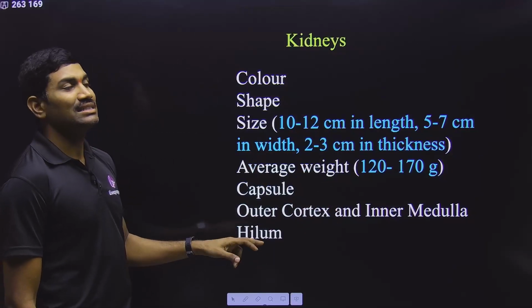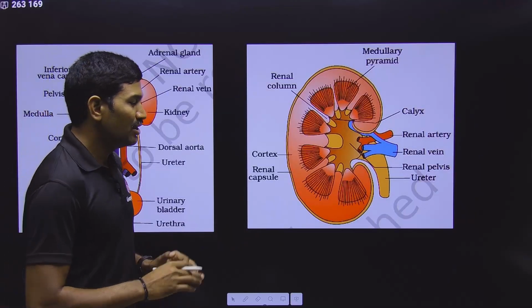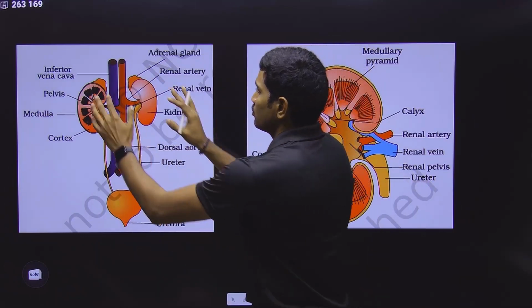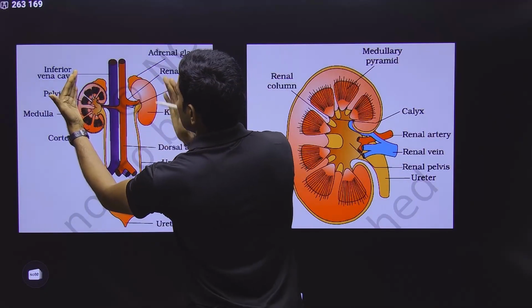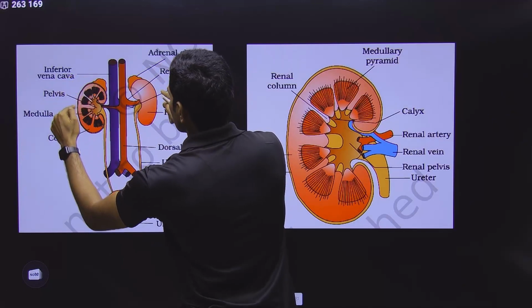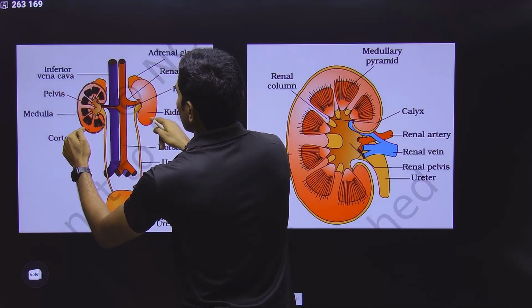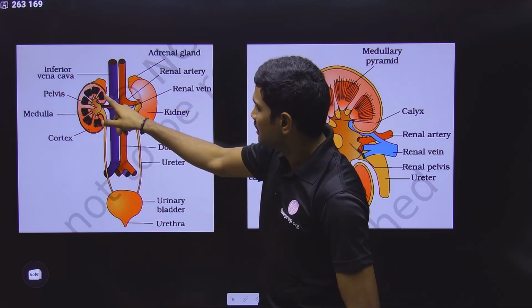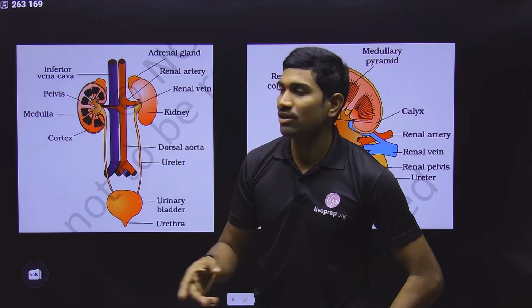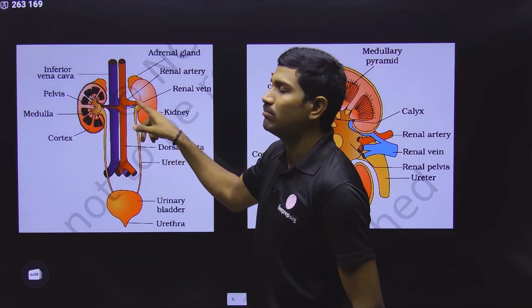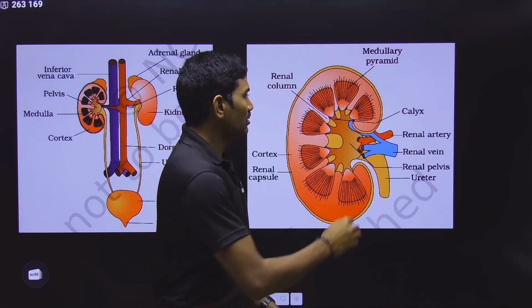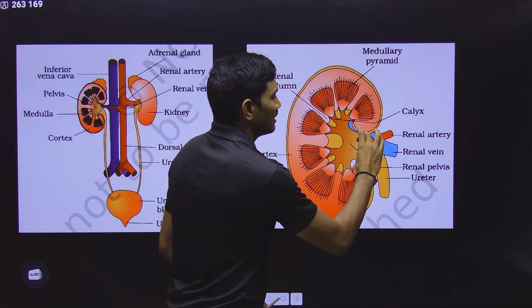Next one they are talking is regarding the hilum. What is this hilum? If you're talking about the kidneys in the NCERT words, if you're observing, so these are the kidneys, right? These are the outer sides. Outer is a convex shape, outer convex, and the inner side they are having concave shape. And this inner concave notch, that notch is called as hilum. Please remember this. For one, if you are observing, this is the hilum. So this notch is called as the hilum.